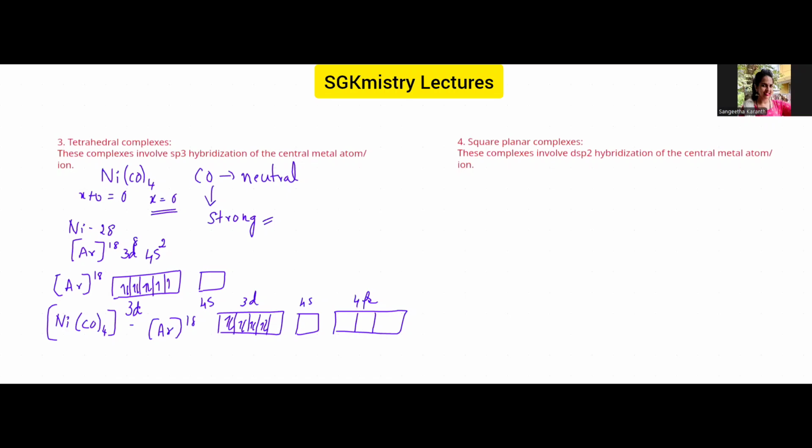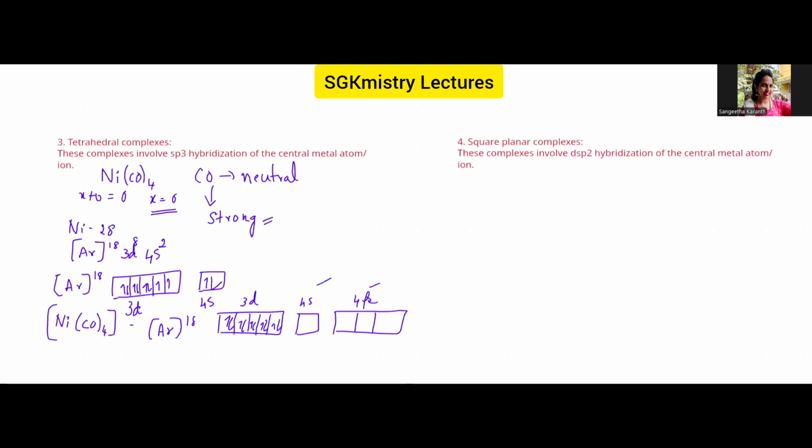Okay. Now we know that there are 4 CO ligands. So of course 4 vacant orbitals are required, so that 2 electrons from each carbonyl ligand can fill into these vacant orbitals. So which are the outer orbitals now? Next is 4s, and then we have the 4p. Right? So now there are 4 CO ligands.